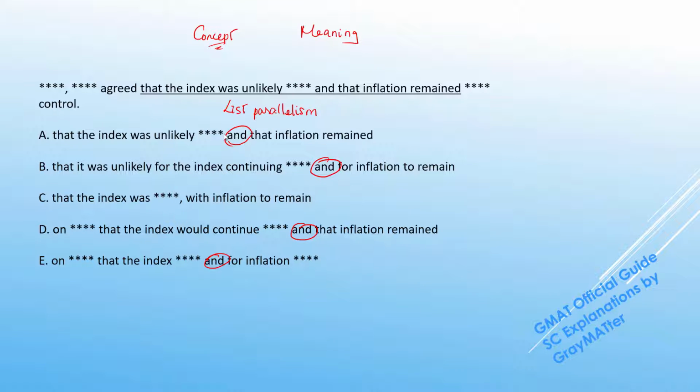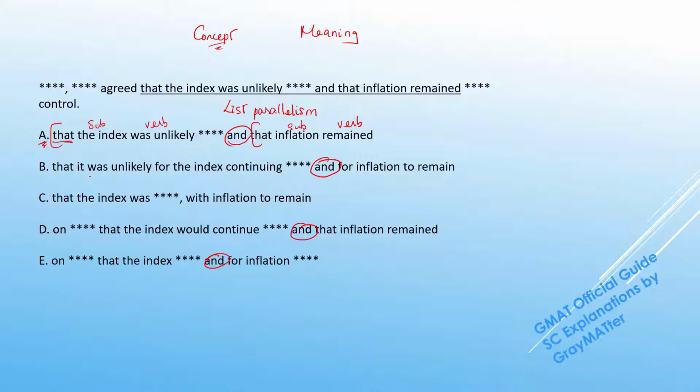So we just need to figure out what entities the AND is connecting and whether the connected entities are perfectly parallel. So in the original construction, we have that these analysts agreed that, so we have a that clause construction starting here, that the index, we have a subject, was unlikely a verb, and that that clause starting again, we have a subject and a verb. So A's construction is perfectly parallel, we can hold on to that.